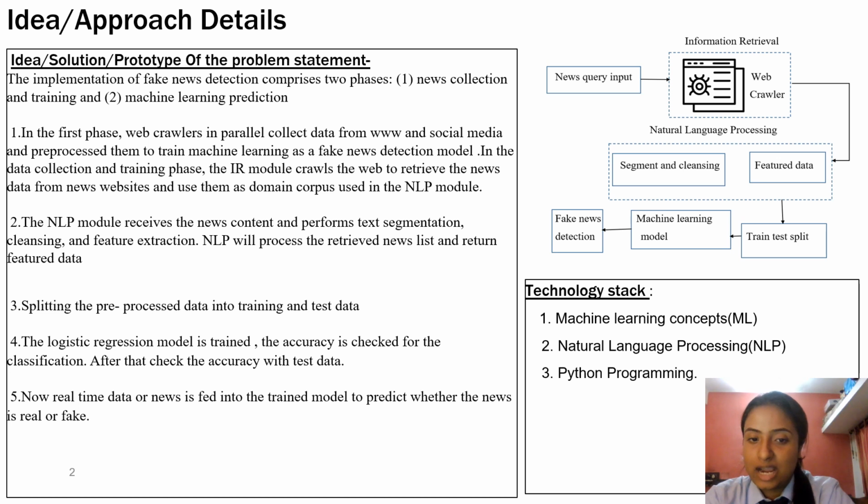With the help of the IR module, it will crawl the web, that is, retrieve the news information from the newest websites, and use it as the domain corpus in the NLP module. Now what is the NLP module? NLP stands for natural language processing, which enables the computer to convert text or spoken words into a language just the way a human speaks.